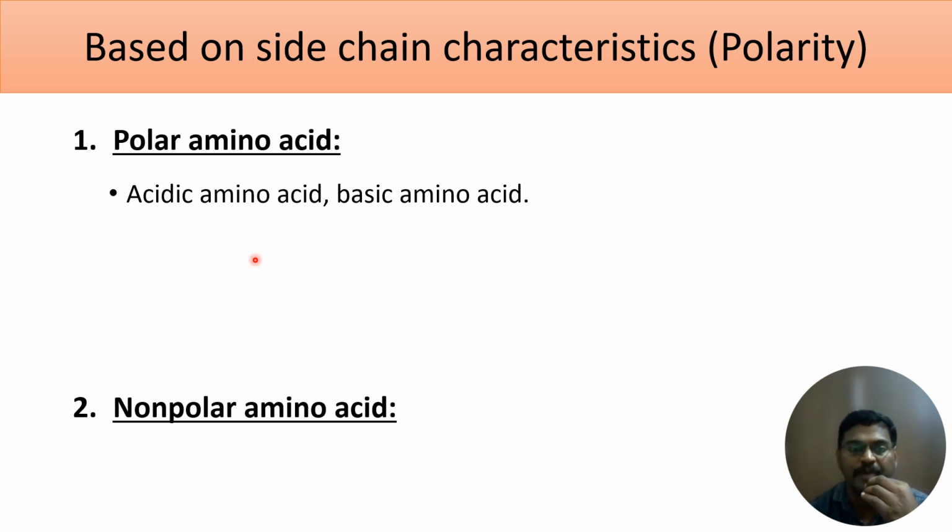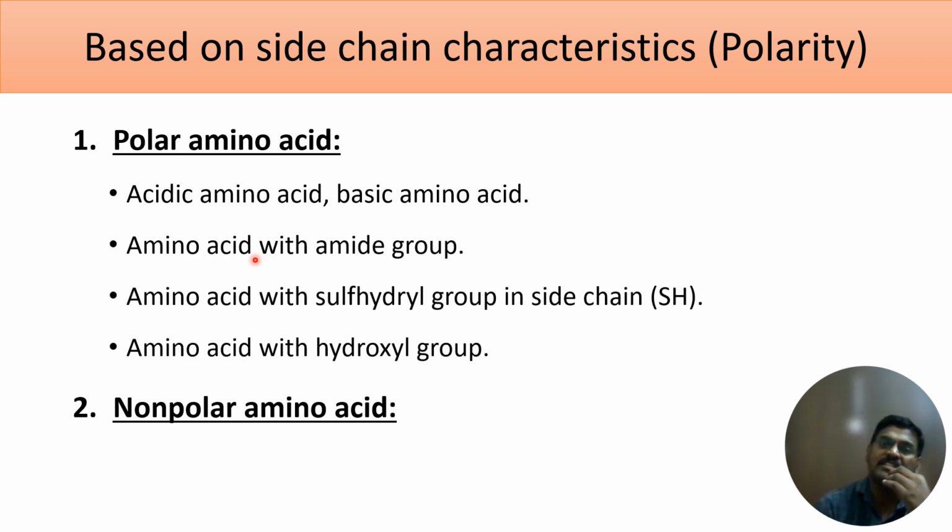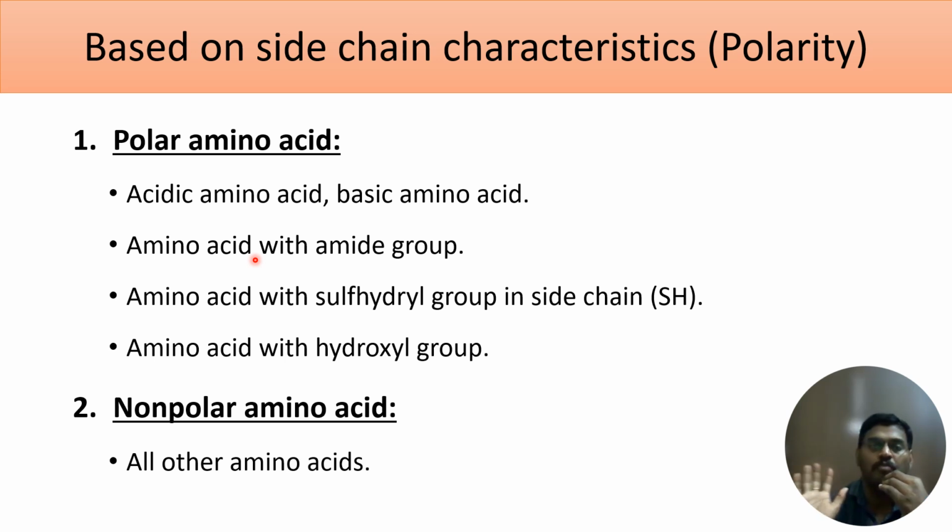Glutamine and asparagine. Okay, so these are the amino acids which will come under polar amino acids. You have to remember that all the acidic amino acids, all the basic amino acids, and all the corresponding amides will come under polar. All the hydroxy group containing amino acids and sulfhydryl group containing amino acids will also come under polar. All other amino acids, that is all the rest of the amino acids, will come under non-polar amino acids.